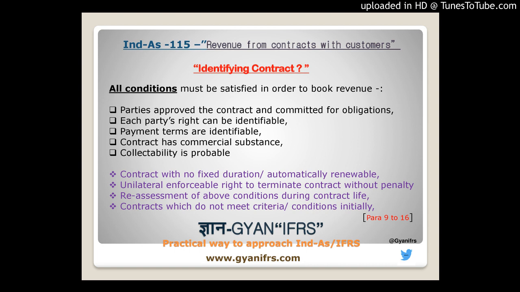Coming to the next one, the third condition says that payment terms are identifiable. As we move further in this standard, transaction prices are very essential, because many things are based on variable consideration where estimation is required.